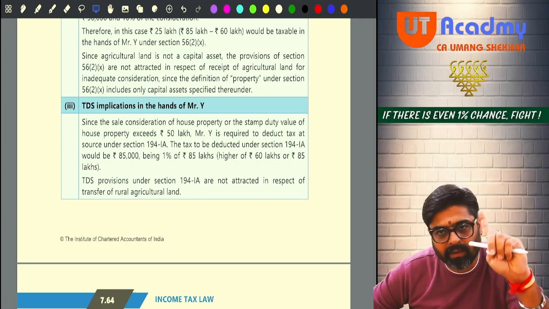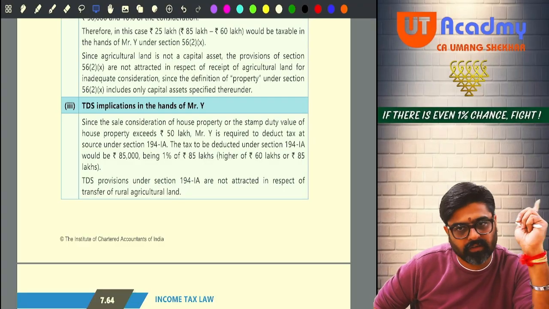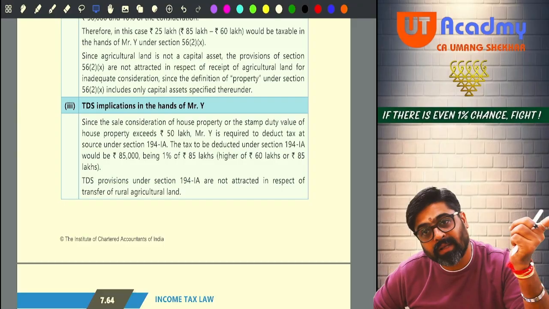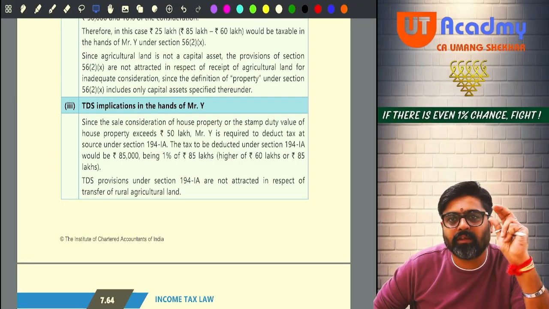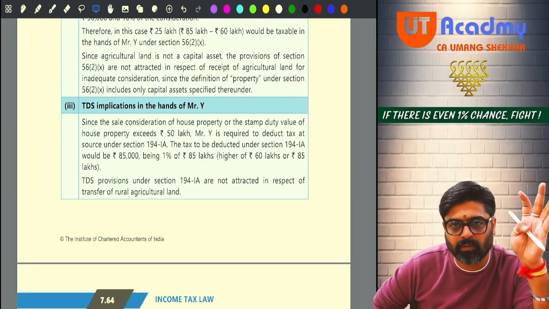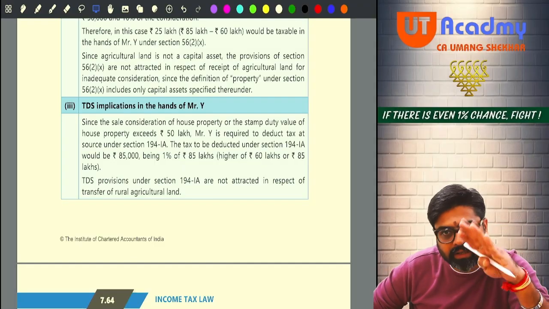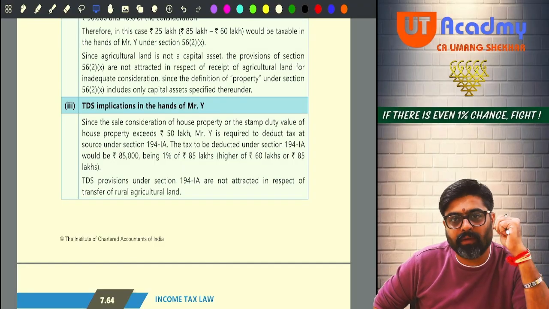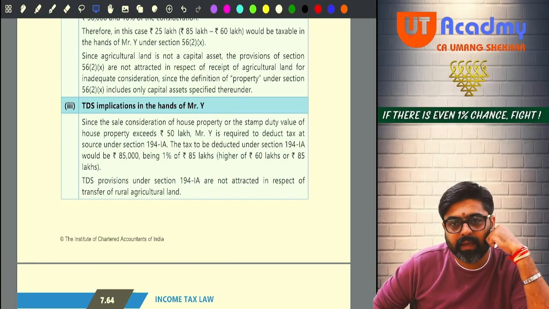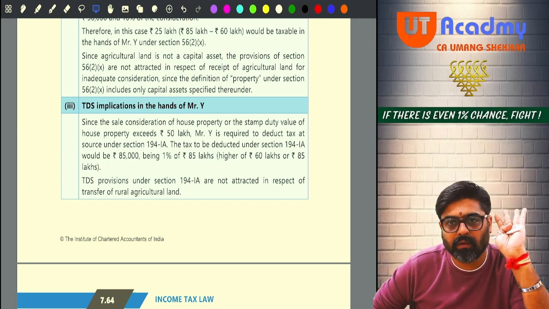So if you are buying an immovable property, you are a buyer. Are you buying it from a resident seller? Yes. Now from the resident seller, whatever property you are buying, the sale consideration should be 50 lakhs or more. Then the TDS will be applicable. Now, sometimes what happens? You suppress your sale consideration. Then the stamp duty value will be checked. If the stamp duty value is 50 lakhs or more, the TDS will be deducted.